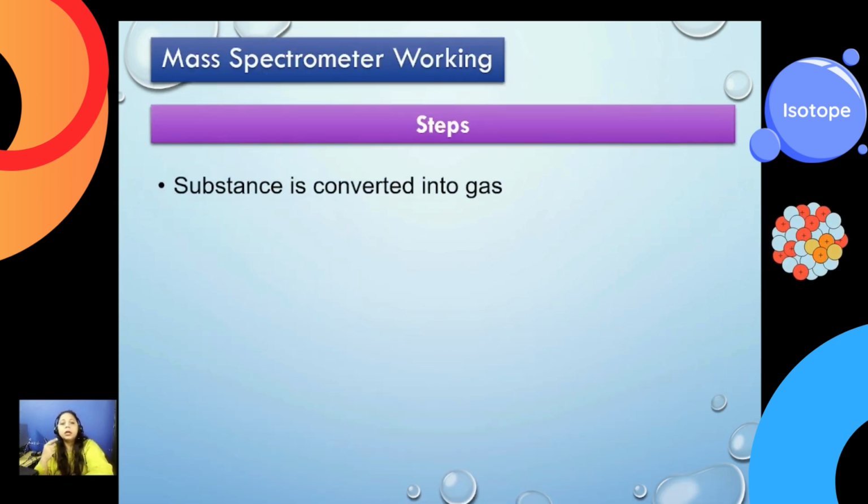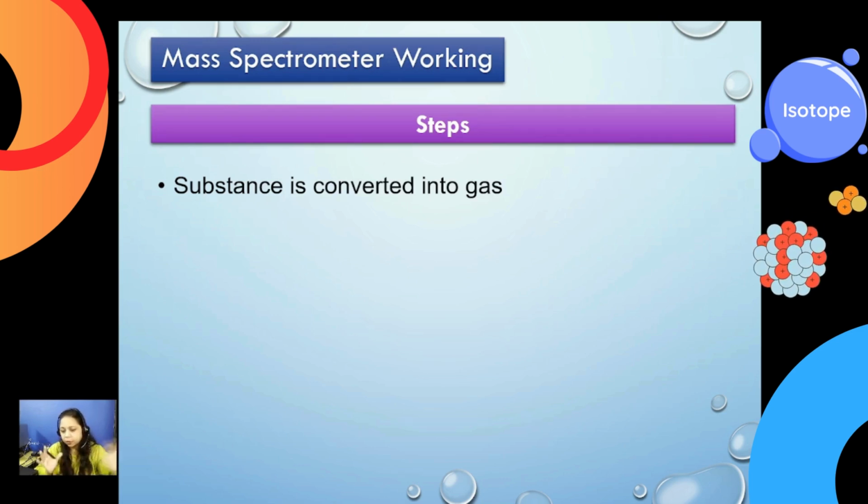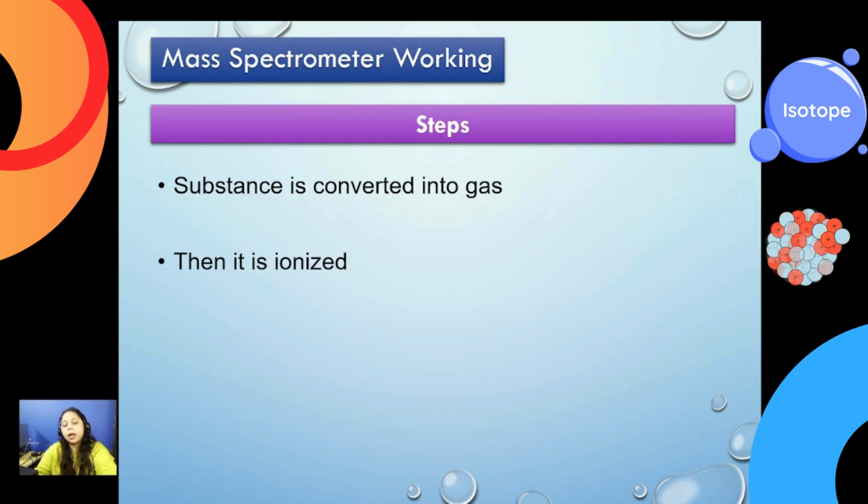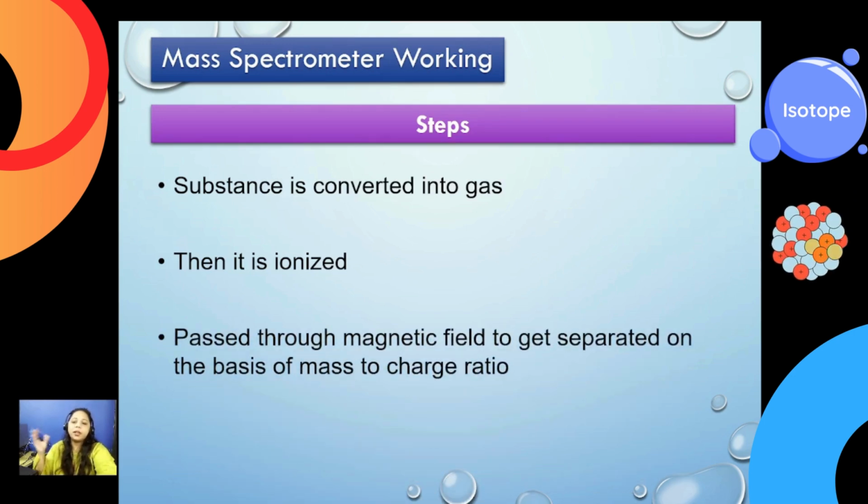What are the parts? Number one is the volatilization. We make a gaseous form of any substance, whether it's a liquid, a solid, or a gas. We have to convert it into a gaseous form. Why? Because further on we have to remove the electron. So the particles should be separate, the electrons, the atoms should not be joined together. That's why they are first converted into gas. Then second, they are ionized. The electron is removed so that they can move in different fields.